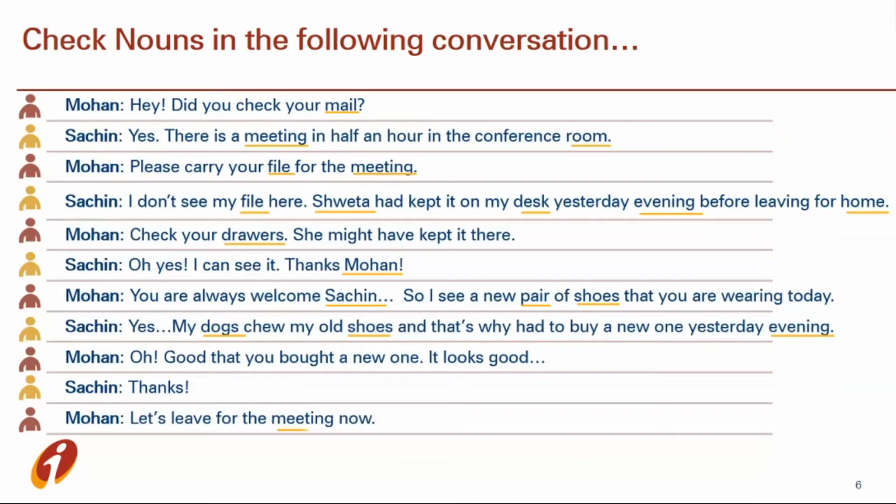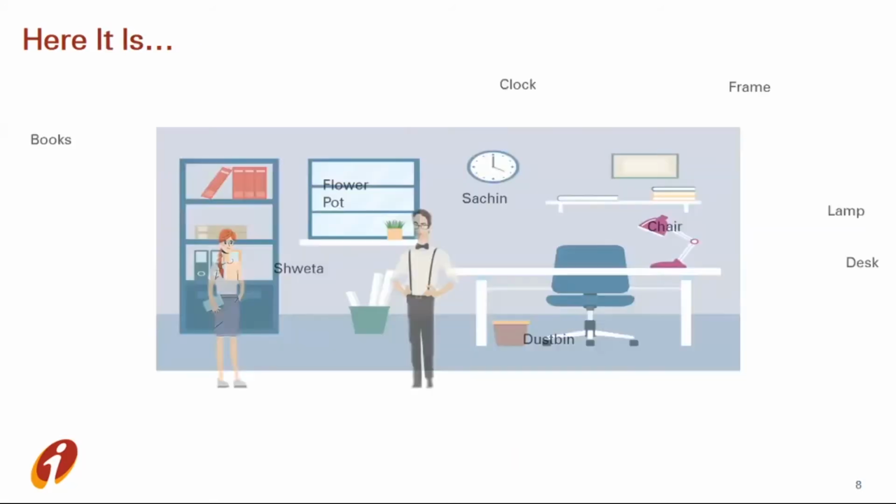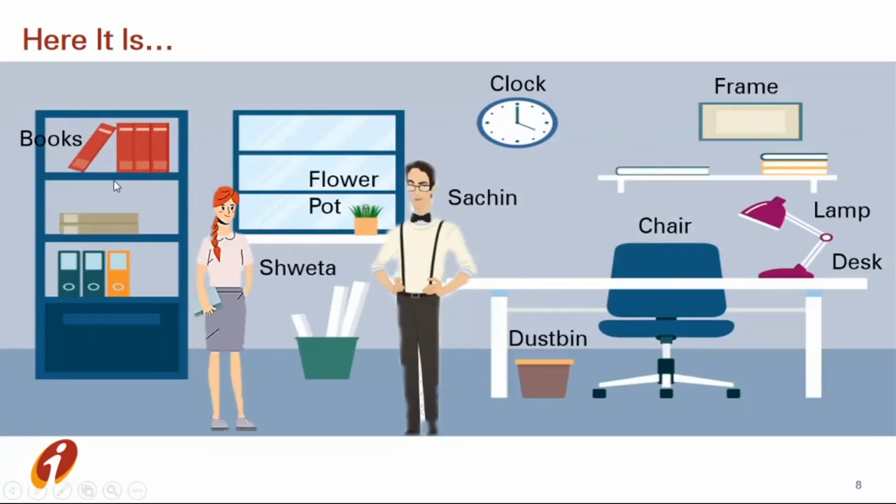So the word meeting is again a noun. So let's understand more nouns. In this picture, there are some question marks. You just name these question marks. You can pause and note down the things. Let's see what their names are. Here it is: books, flower pot, clock, frame, lamp, desk, chair, dustbin.